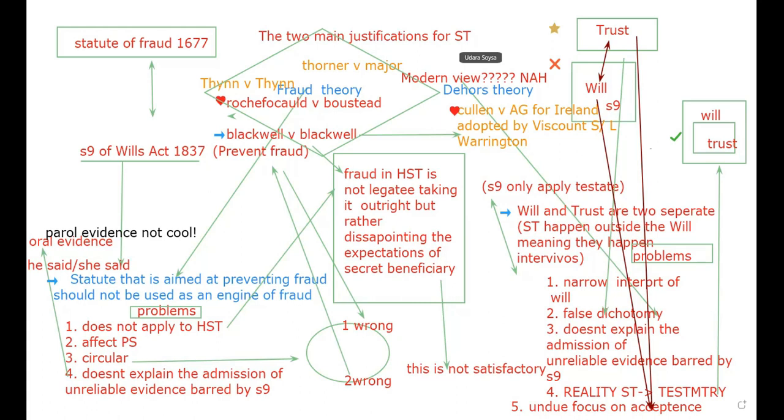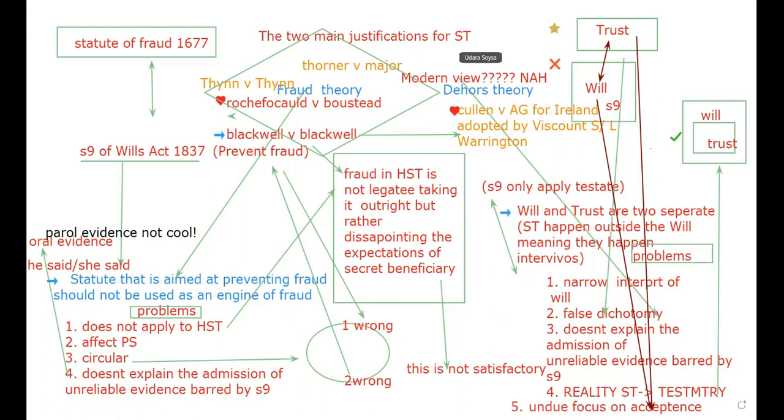The earliest justification for admitting non-conforming evidence in the case of secret trust was based on the idea that the statutory provisions, which were originally contained in the Statute of Frauds 1677, were designed to prevent fraud, and a legatee who took on the basis that they were a trustee but who later relied on the statute to take absolutely would be using the statute as an engine of fraud.